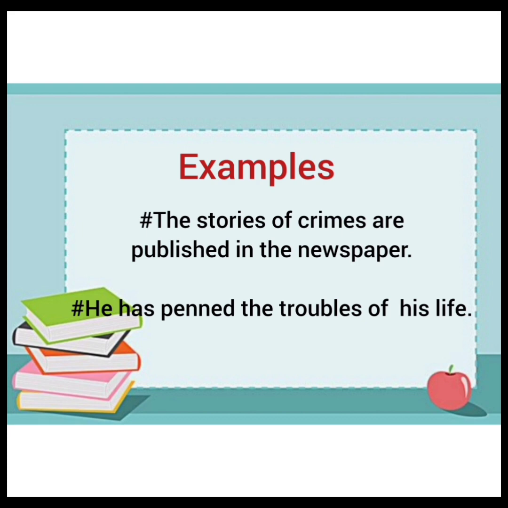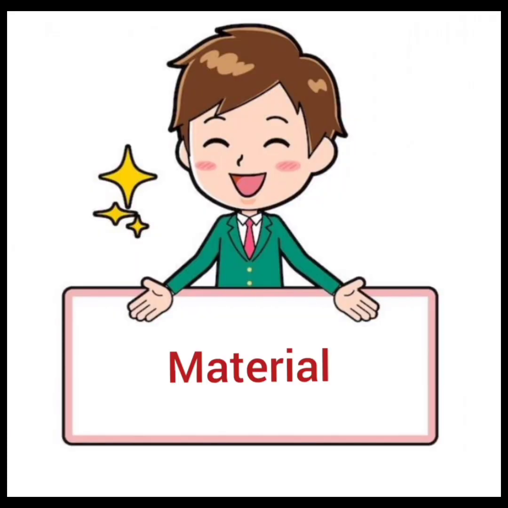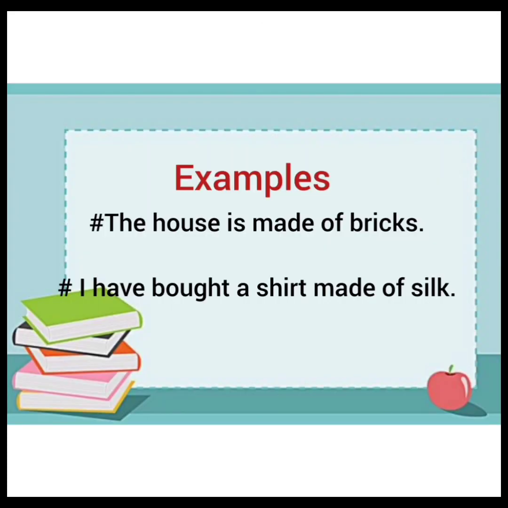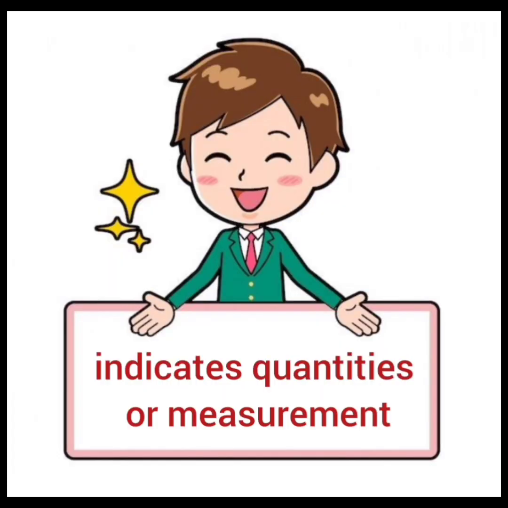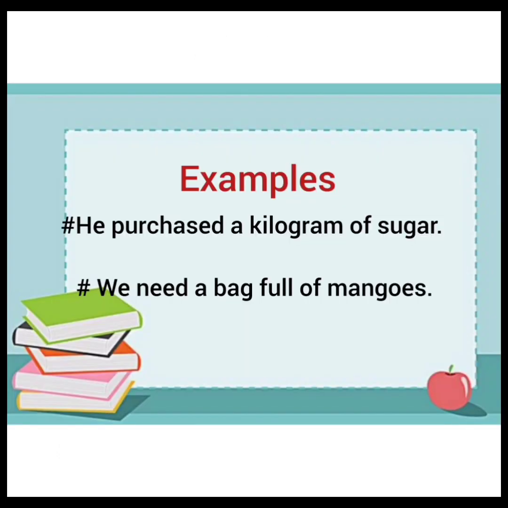Then we can use preposition of for materials. The house is made of bricks. I have bought a shirt made of silk. Then it indicates quantities or measurement. He purchased a kilogram of sugar. Here the measurement is mentioned with the help of of. We need a bag full of mangoes.